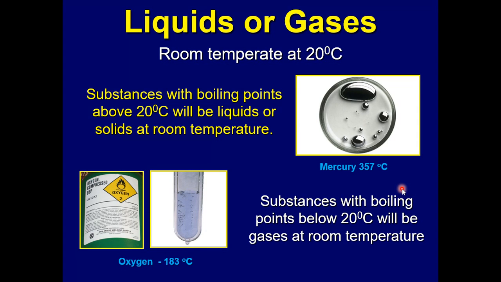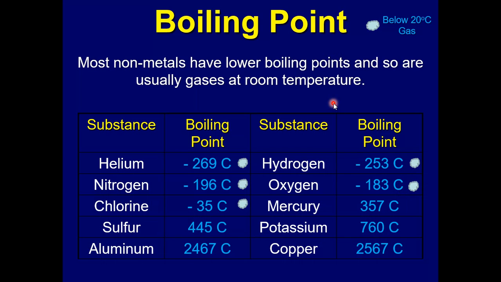So again, most nonmetals will have lower boiling points, and so they're usually gases at room temperature. And then, of course, your metals are going to have higher boiling points, so they're going to be solids or liquids at room temperature.